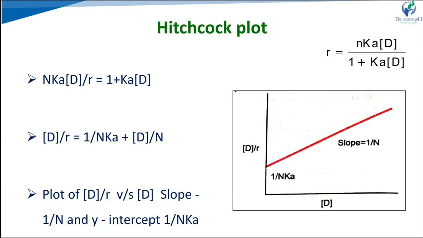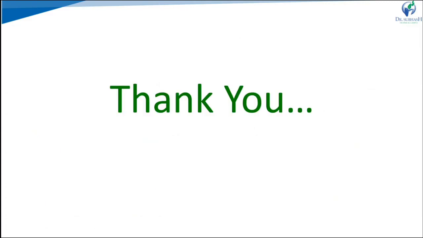So these are the approaches we can use to find the K value and N value. We have seen protein binding, the factors affecting protein binding, and the significance of protein binding. And last we saw the kinetics of protein binding.